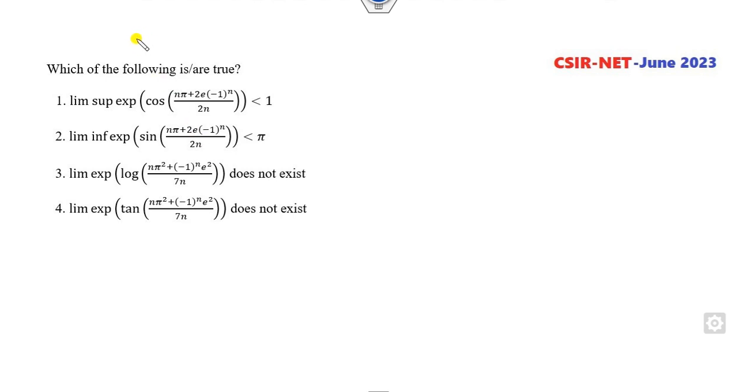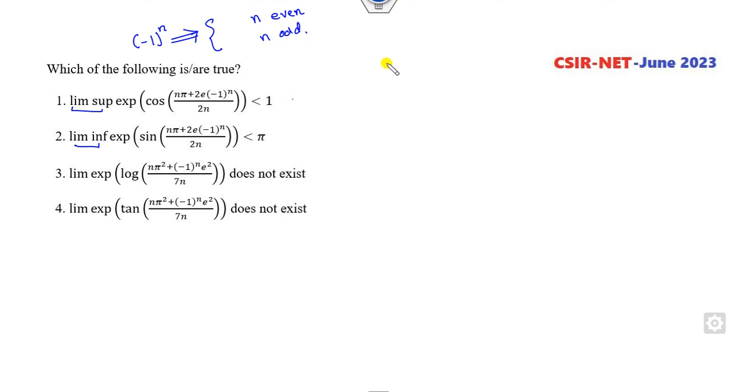Remember that whenever there is a question with (-1) raised to power n and they are talking about the limit supremum or infimum, you can always break this sequence into n even and n odd.